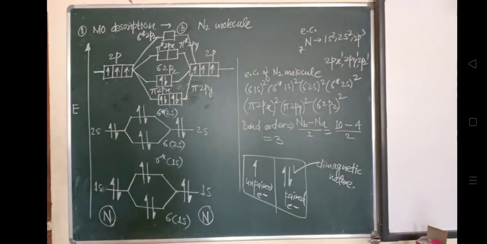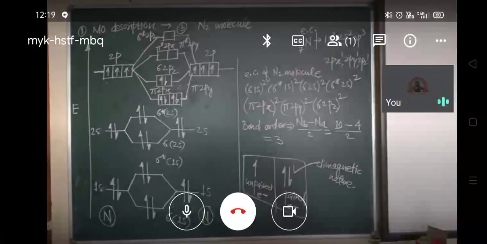So this is about the N2 molecule. There are other molecules also, oxygen and fluorine, that we will discuss. Oxygen and fluorine have a different energy level order, which we have already discussed in yesterday's lecture. So with this, we will conclude today's lecture.